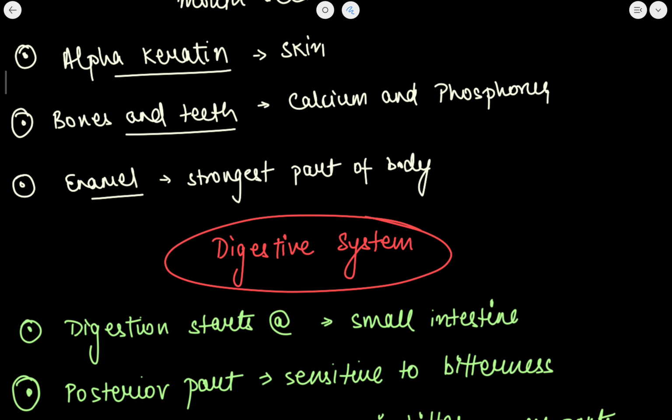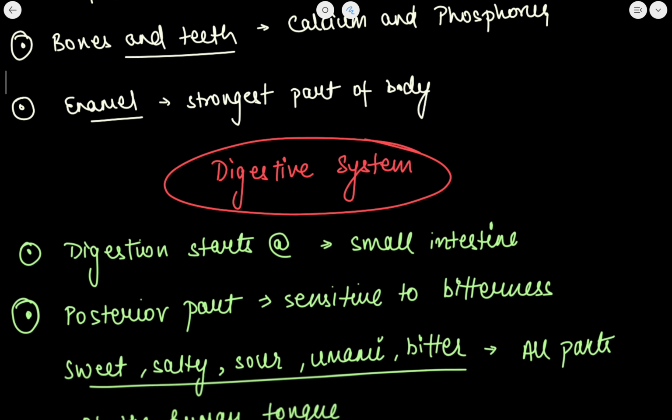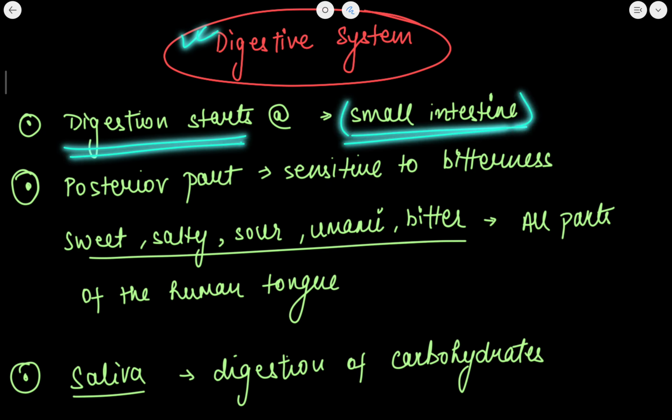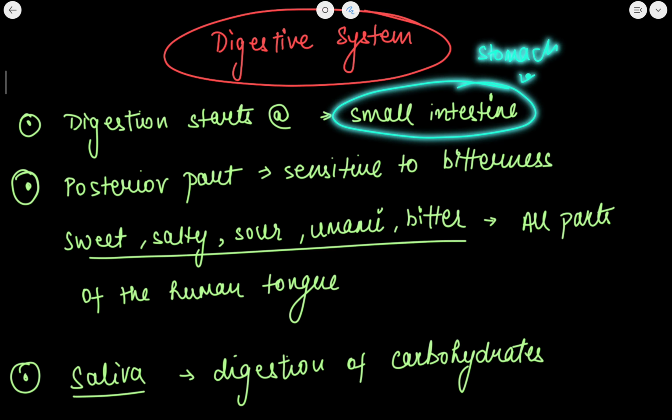Now what is the strongest part of our body? It is the human enamel. Now let's move to the digestive system. Digestion process starts at small intestine. Always remember that digestion does not start from the stomach. This is a misconception. It is the small intestine where the digestion process starts.